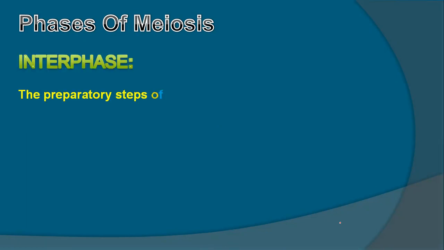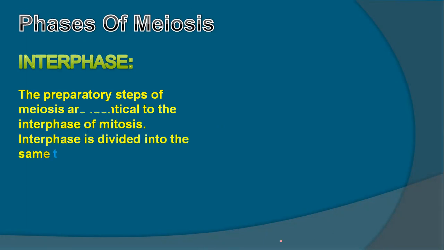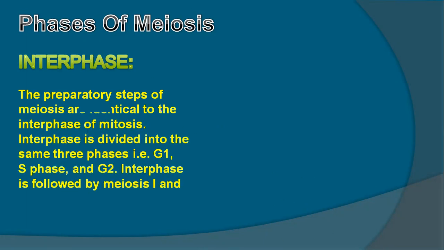Okay, let's talk about how this process is going to be done. We will see the phases of meiosis, step by step. For cell division, whether meiosis or mitosis, the cell is going to prepare itself for the division process.